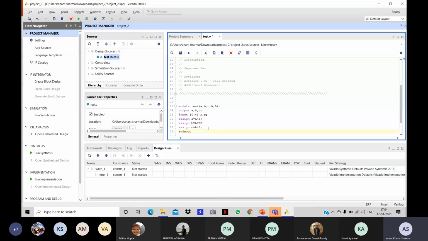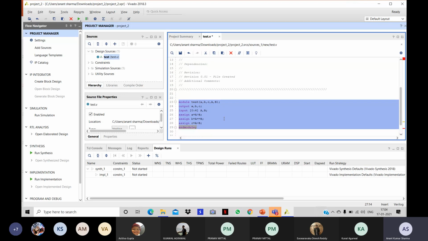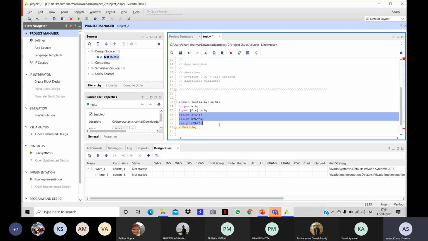That's it. If you have seen the actual circuit of a magnitude comparator, you have seen that it's quite big. If we had to use gate level modeling, the code would have been very long. But that's the beauty of data flow modeling. We know the function of our circuit, so we just write the function in these three lines and set the three outputs. That's it. This is the module. Now we just have to write the code for the simulation module.